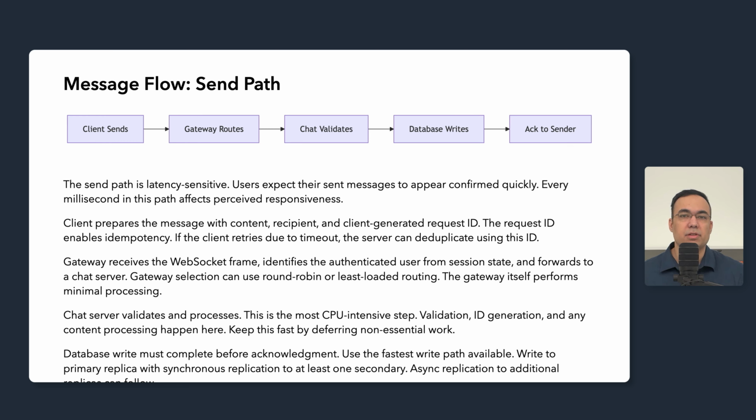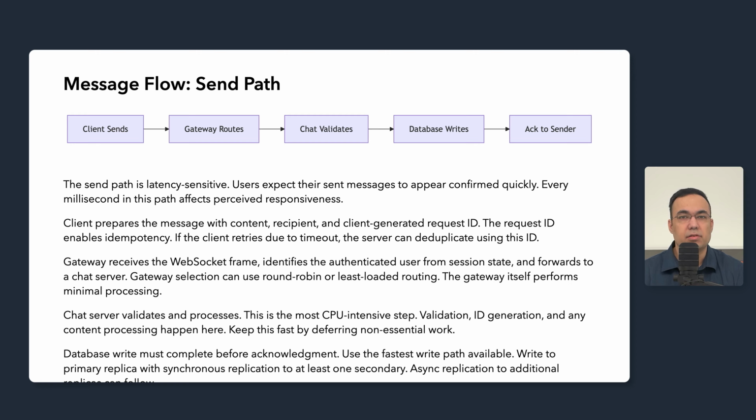The client prepares the message with content, recipient, and a client-generated request ID. This request ID enables idempotency. If the client times out waiting for the acknowledgement and retries, the server can detect the duplicate using this ID and return the same response without reprocessing or creating duplicate messages.